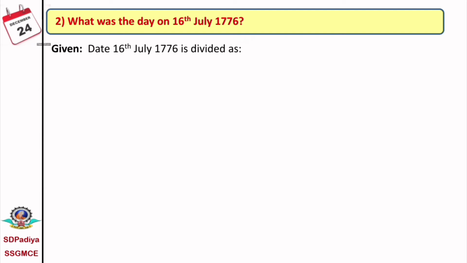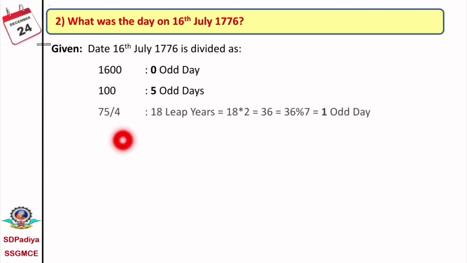By keeping this thing in mind, we'll divide this date as a 1600 year. We know every 400th century has a 0 odd day, that is 1600 has a 0 odd day. Then the 100 years have 5 odd days. Then 75 years, now this 75 years includes some ordinary years and some leap years.